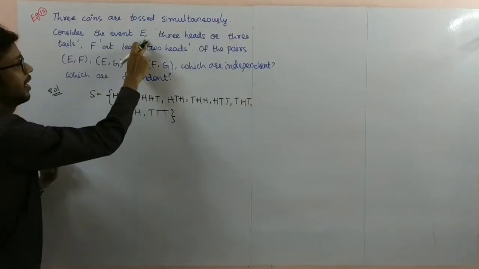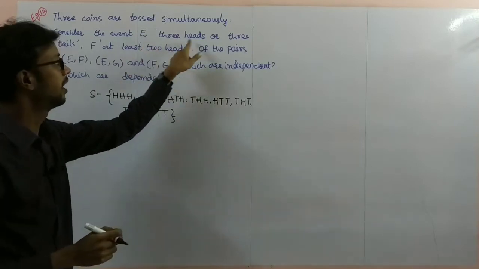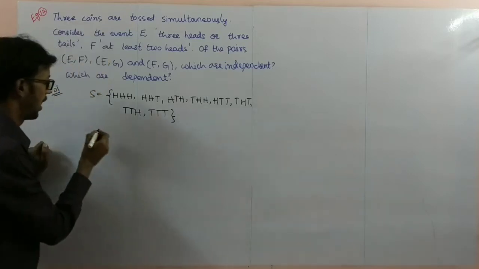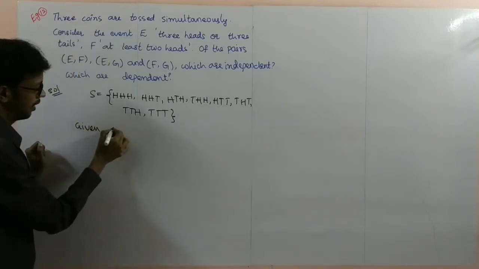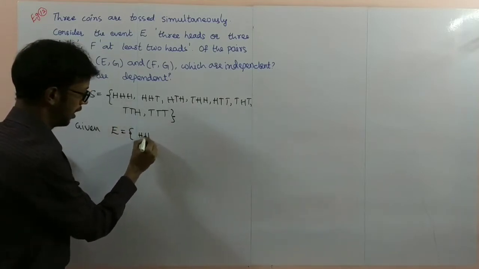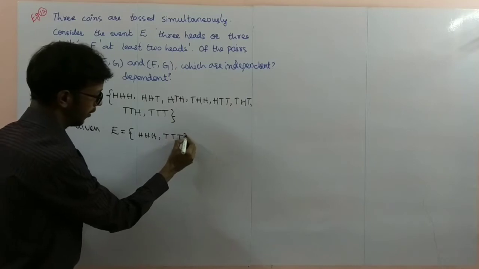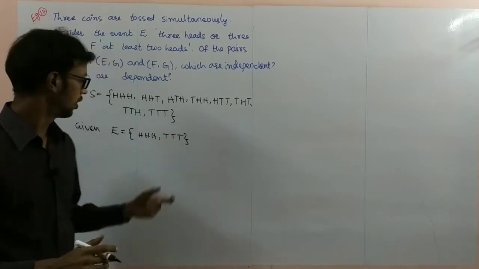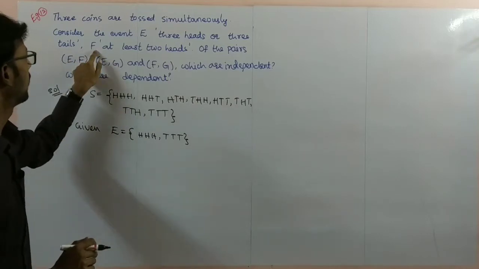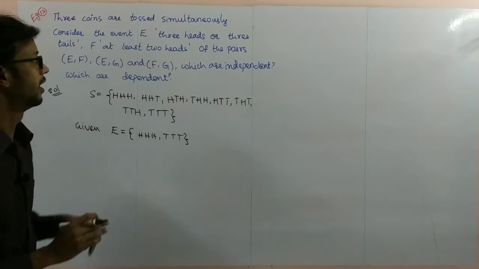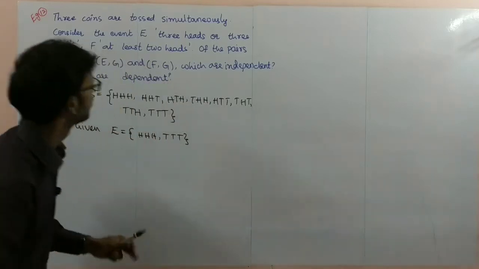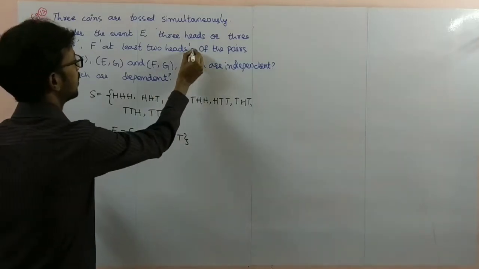Next, consider the event E. Event E is 3 heads or 3 tails. Given E is equal to 3 heads or 3 tails. You have to take HHH, TTT, either this one or that one. So this is the event E. Next, what is the event F? Event F is at least 2 heads.